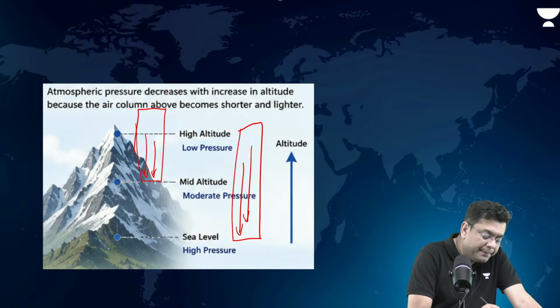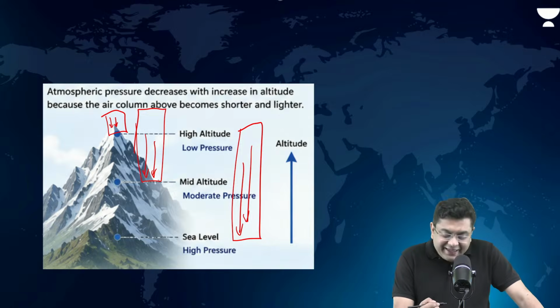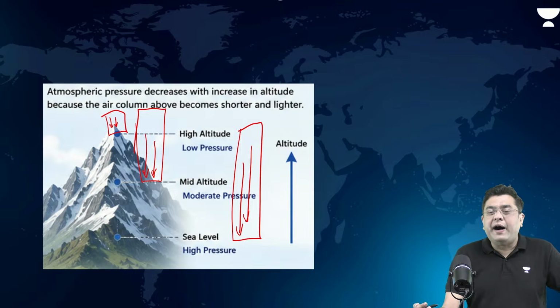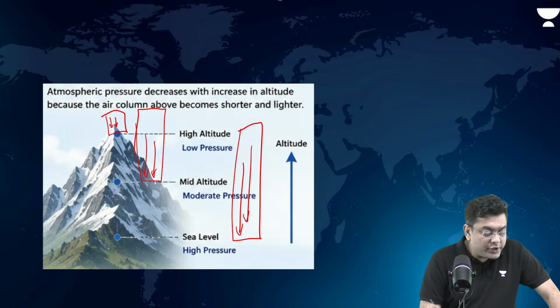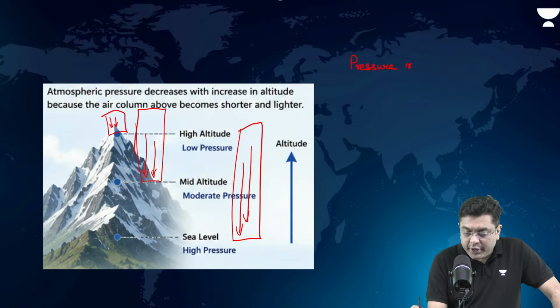As you move higher up, even lesser weight will be imposed. So, can I say that as you move higher up, the pressure tends to reduce? Pressure reduces with altitude.